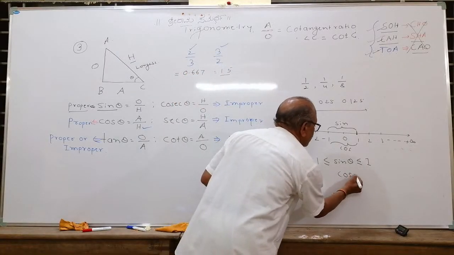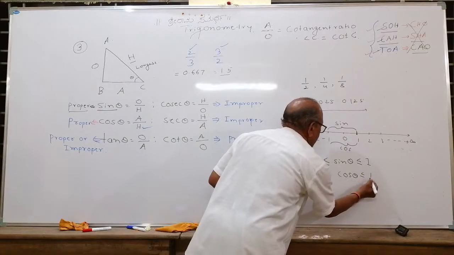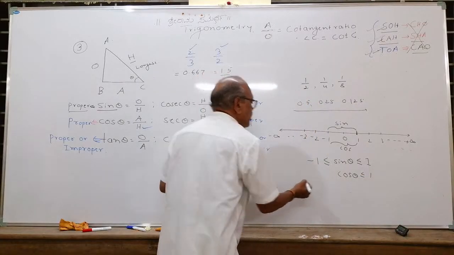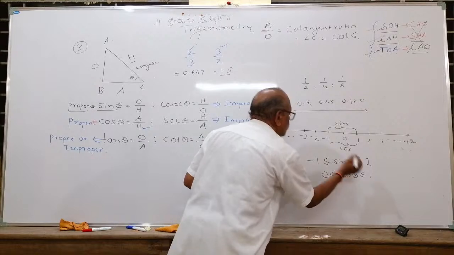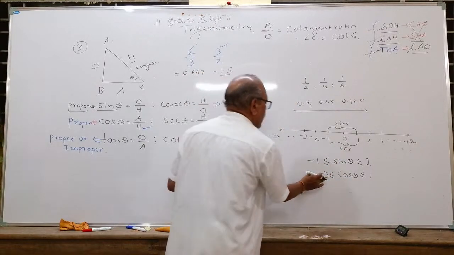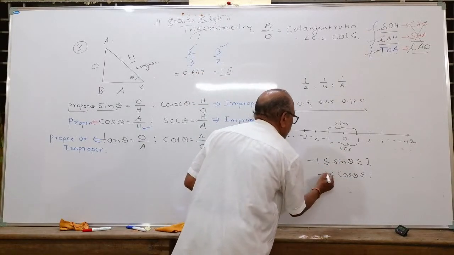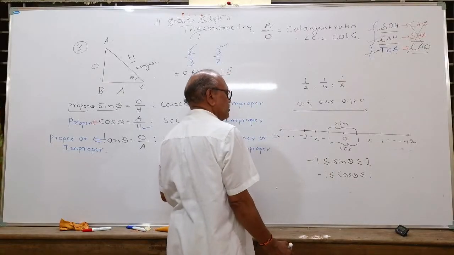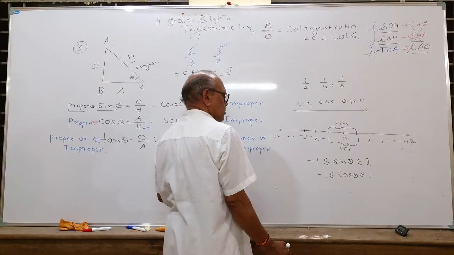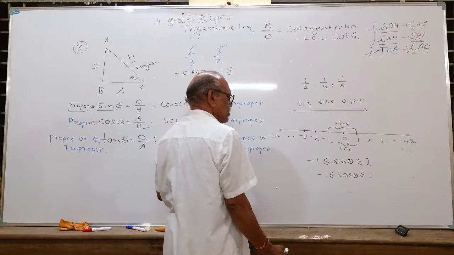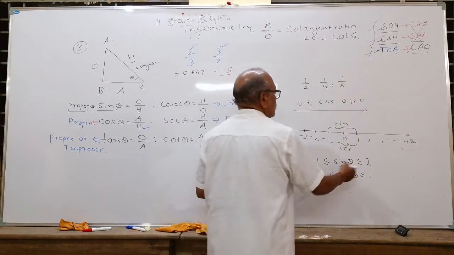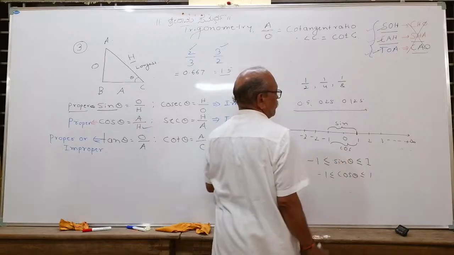Cos theta is also in the same situation. It can have values from -1 to +1. The highest value is 1 and the lowest value is -1. Therefore, both sine and cos lie between -1 and +1.